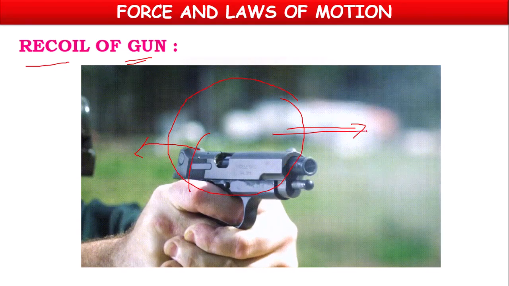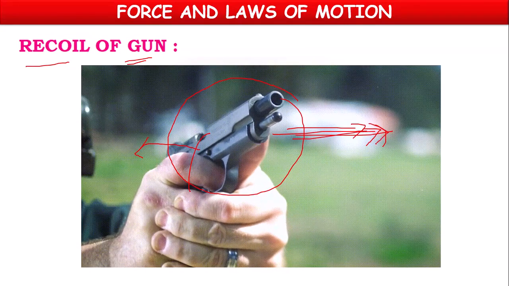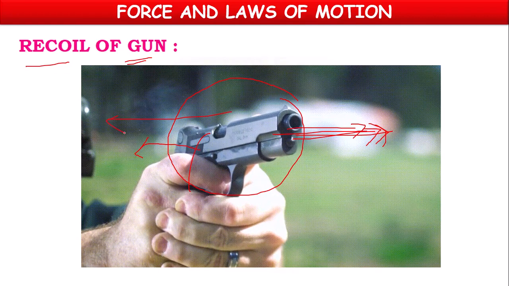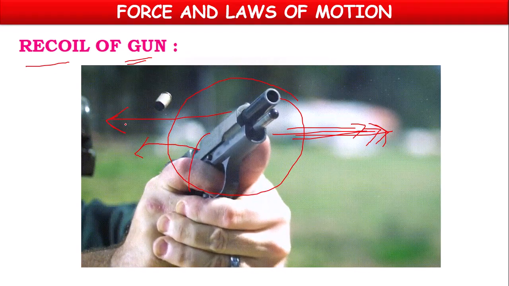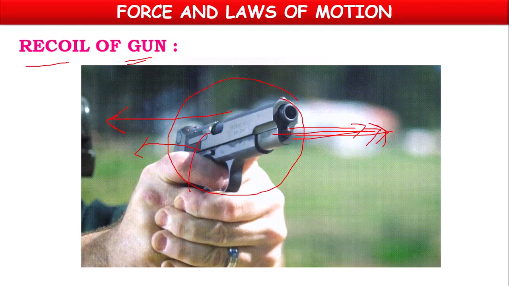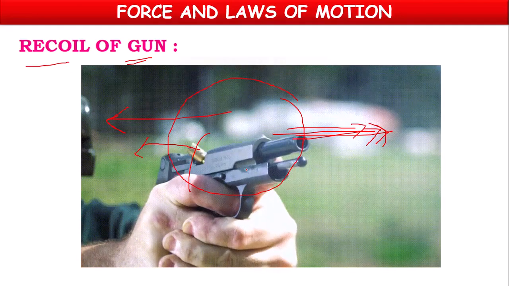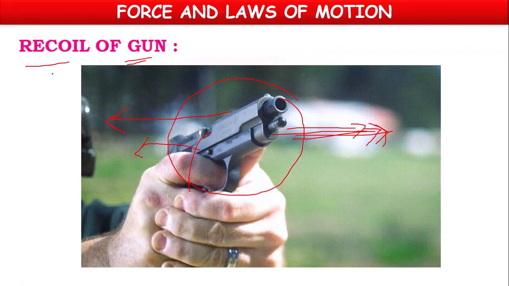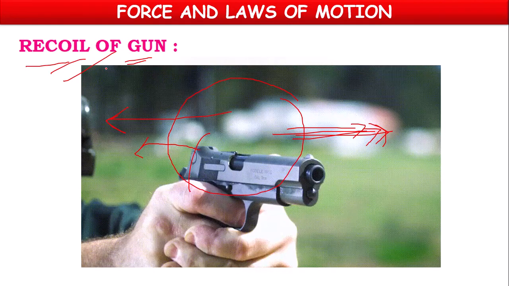This is action. The bullet coming out is considered as action, and the gun going back is considered as reaction. So in this case, both Newton's third law of motion and the law of conservation of momentum we can observe, in the case of the recoil of a gun. So this is an example of the law of conservation of momentum.